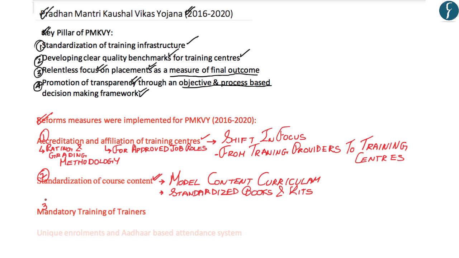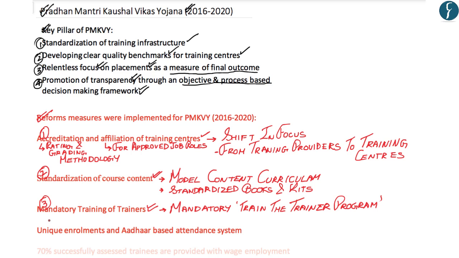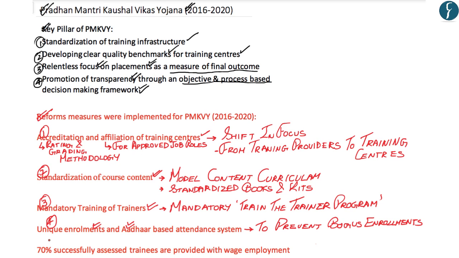The third reform measure would be mandatory training of trainers, wherein trainers would have to mandatorily undergo the train the trainer program. Now, the fourth reform measure is unique enrollments and an Aadhaar based attendance system, and this is being done to prevent bogus enrollments. Now, the fifth and the last major reform measure under the Pradhan Mantri Kaushal Vikas Yojana framework of 2016-2020 is that 70% of successfully assessed trainees will be provided with wage employment.